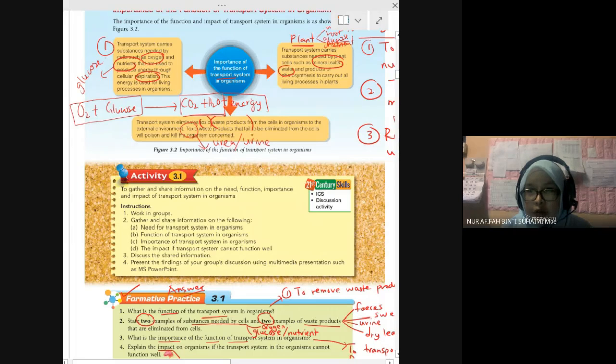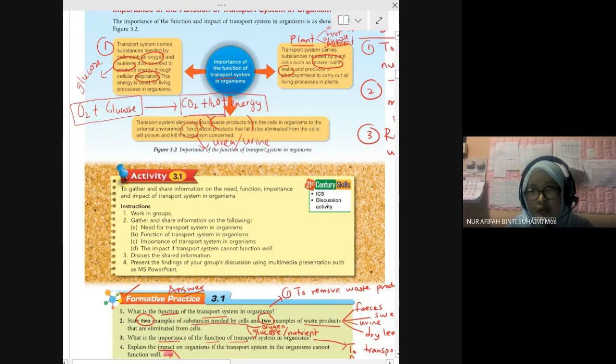Okay, toxic waste product that fails to be eliminated from the cell will poison and kill the organism concerned. If we do not remove our urea and our feces, we will face some problems. Constipation, if we cannot remove feces. Or if you cannot remove your urea or urine, you cannot pee, your waste product will accumulate in your kidney and become what?